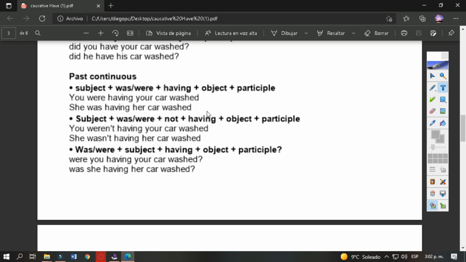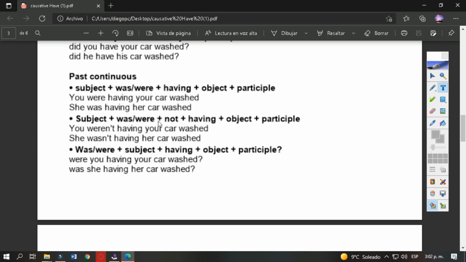If we have a third person singular, subject is she, was, the verb be, yes, the auxiliary verb, having, the main verb, her car, the object, washed, in the participle.